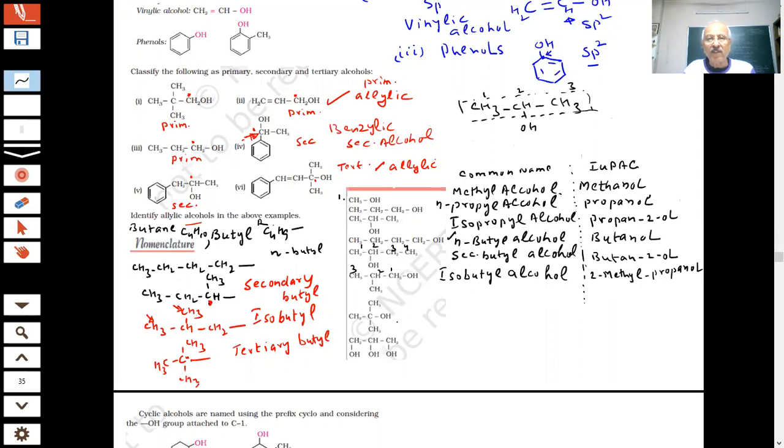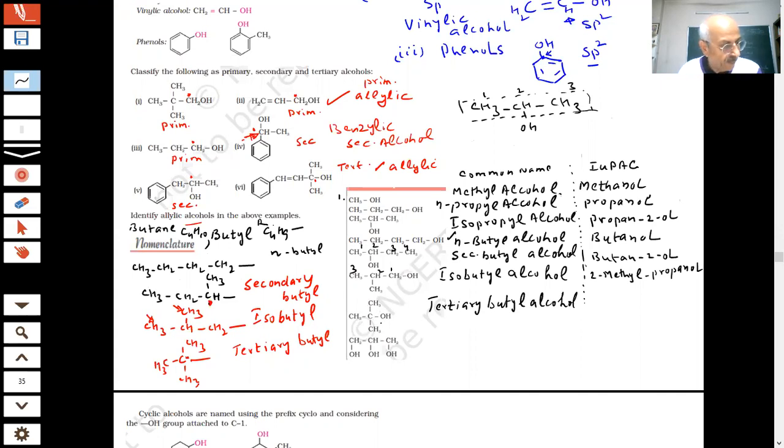What is the common name of this? What type of butyl group is this? This is tertiary. The common name is tertiary butyl alcohol. And the IUPAC name will be,